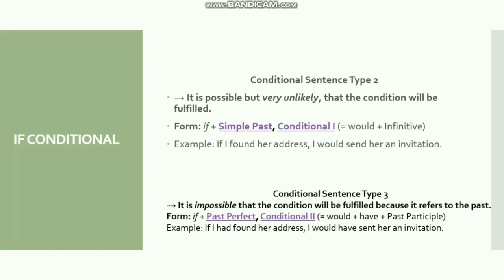Conditional sentence type 3. It is impossible that the condition will be fulfilled because it refers to the past. Form: if plus past perfect, conditional 2: would plus have plus past participle. Example: if I had found her address, I would have sent her an invitation.